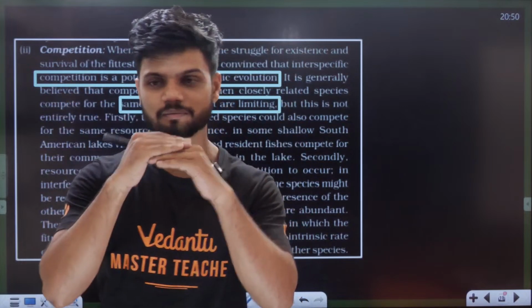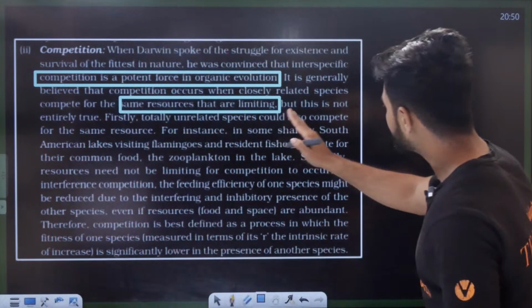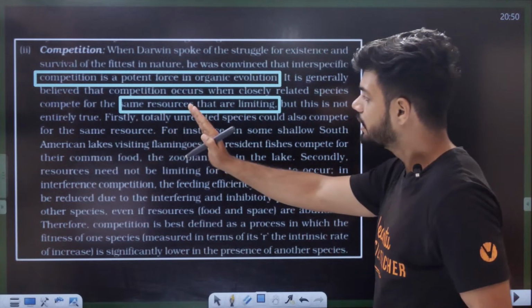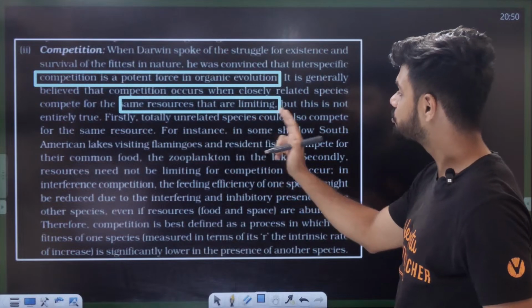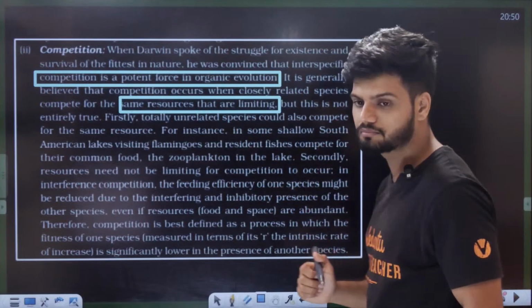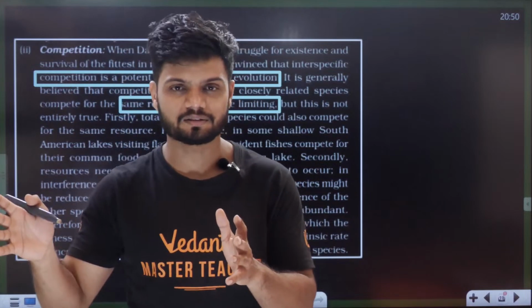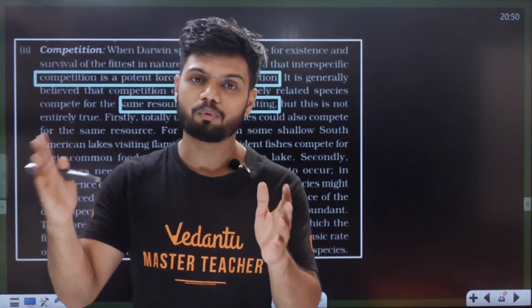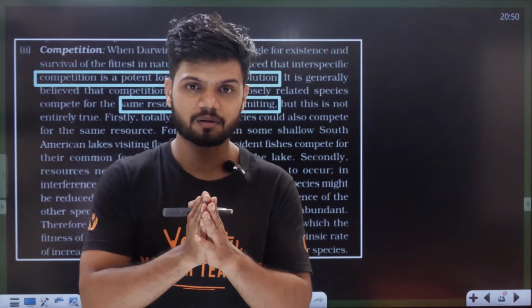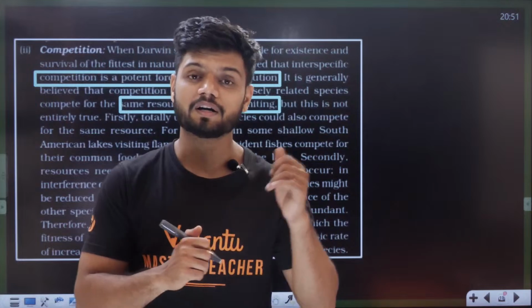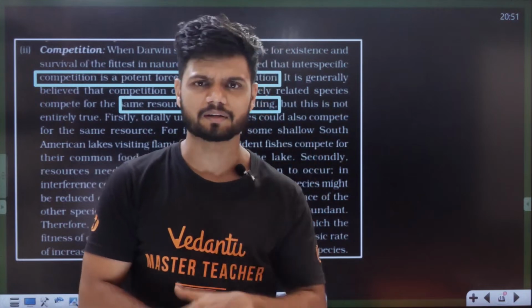Competition between 2 people. But this is not entirely true. Firstly, totally unrelated species could also compete for the same resource. For example, you and your sister, both of you are fighting for the chips packet, but you also have a friend.